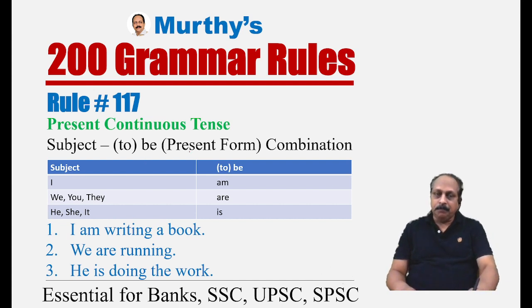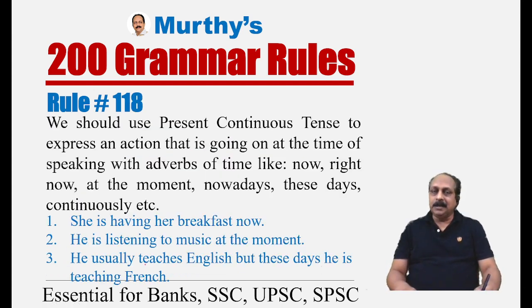Subject to be present form combination. If the subject is I, we should use am. Subject is we, you, they, we should use are. We are, you are, they are. If the subject is third person singular, he, she, it, we should use is. He is, she is, it is. A lot of students know this rule. This is an easy one. I am writing a book. We are running. He is doing the work. An easy rule.